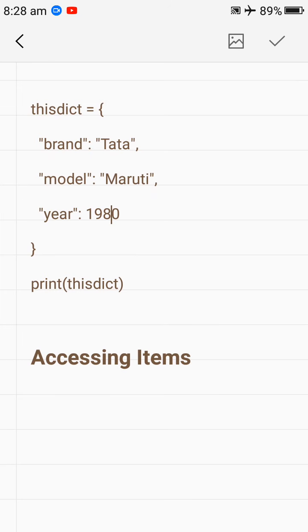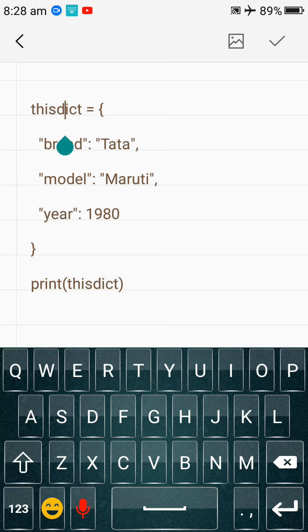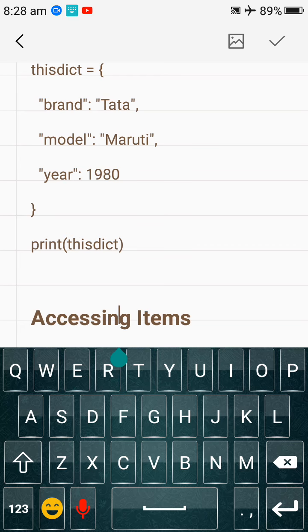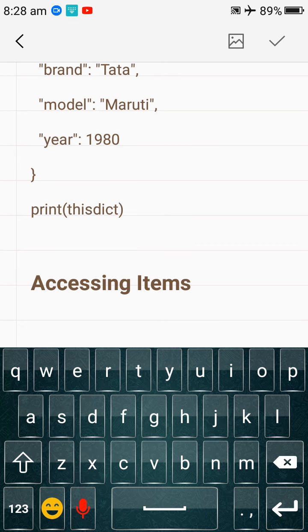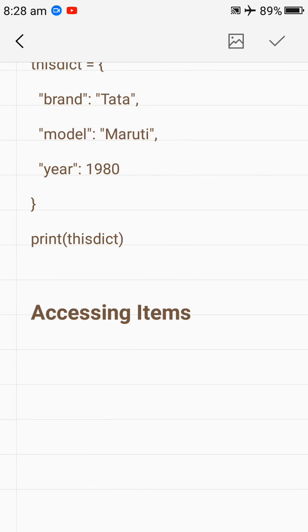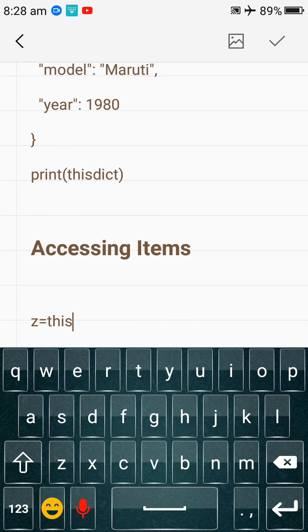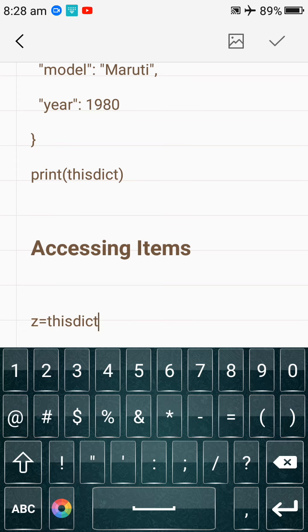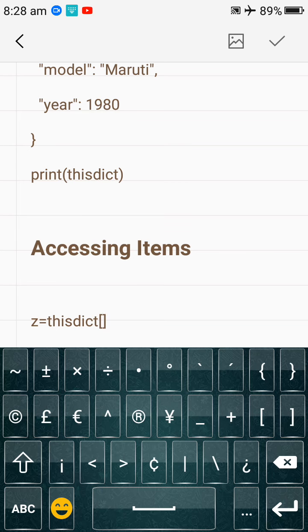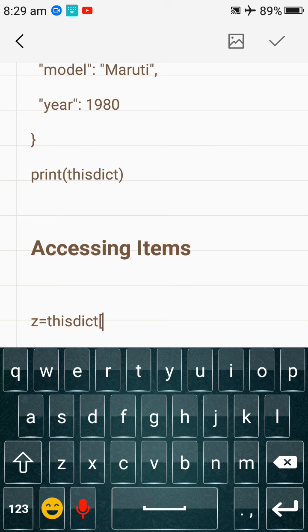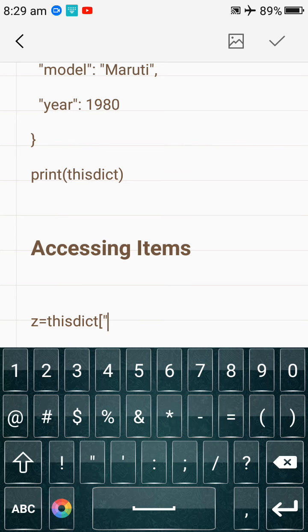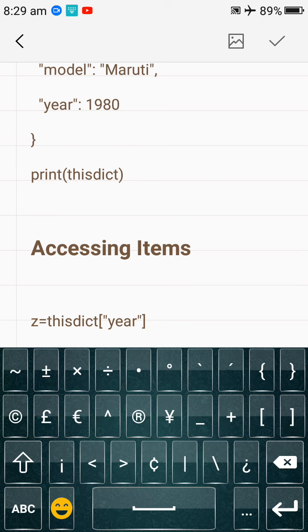Suppose you want to print this dictionary, then you can write print and this is your dictionary. In this way you can print. One more way of accessing an item is simply by writing the key. You can take any variable like z, then square brackets, and within the square brackets you write, in double quotation marks, any key like year, and close the square bracket. So in this way you can also access.